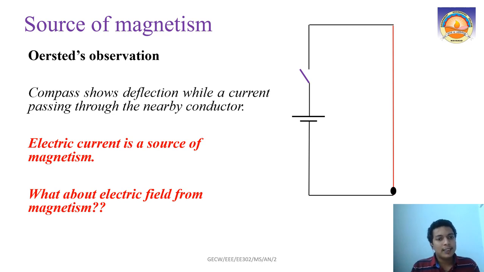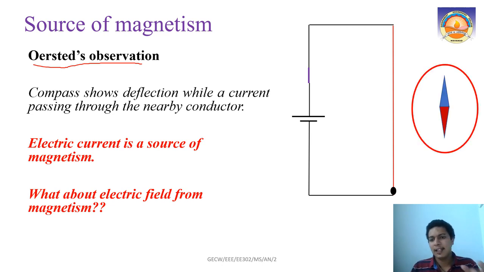This experiment was discussed with you in magnetostatics; this is Oersted's experiment. When he was studying magnetism in his laboratory, he was conducting an experiment, and he had a battery or a cell like this, and a conductor also.